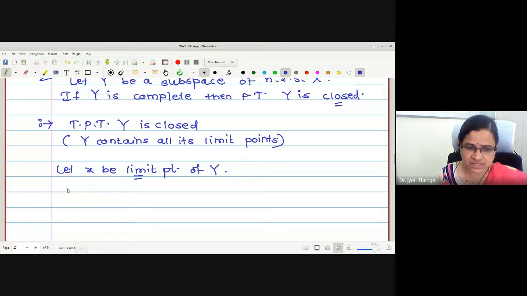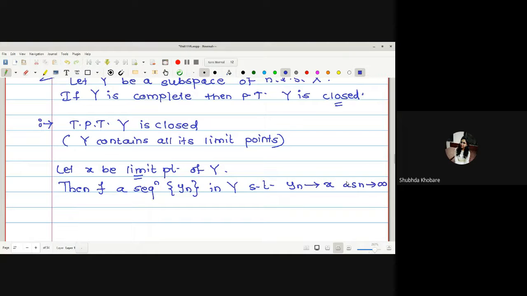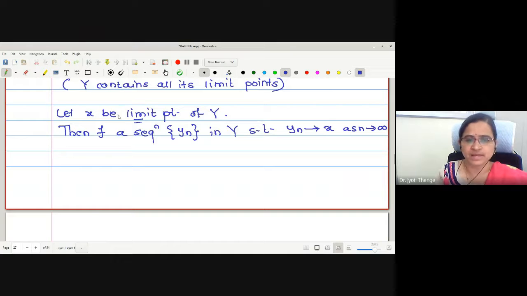May I say there exists a sequence yn in Y such that yn converges to x as n tends to infinity? Correct, no? x is a limit point means there exists a sequence yn in Y such that yn converges to x as n tends to infinity.